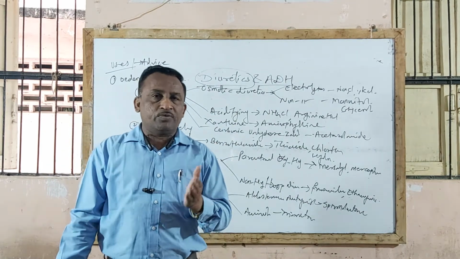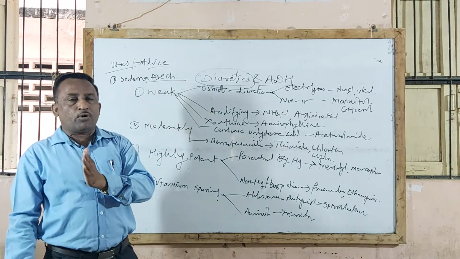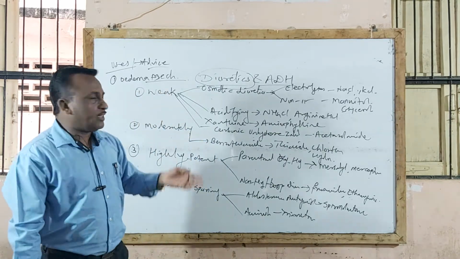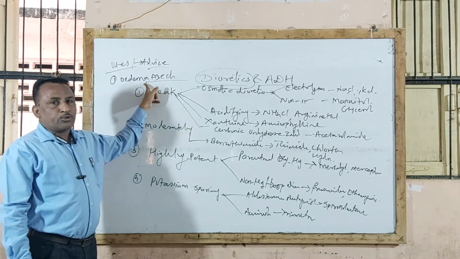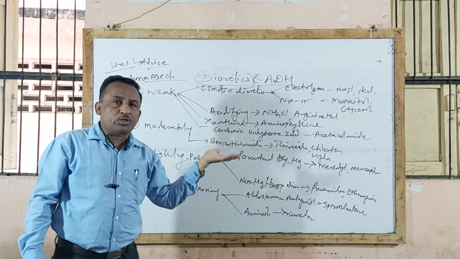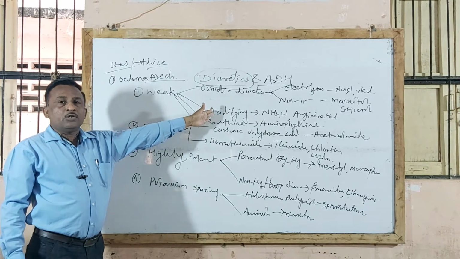In all types of oedema, these agents facilitate excretion of sodium from the body and decrease reabsorption of sodium in the body, and thereby are useful in treatment of all types of oedema, maybe angioneurotic, cardiac oedema, or nutritional oedema. In different types of oedema, diuretic agents are going to be useful.